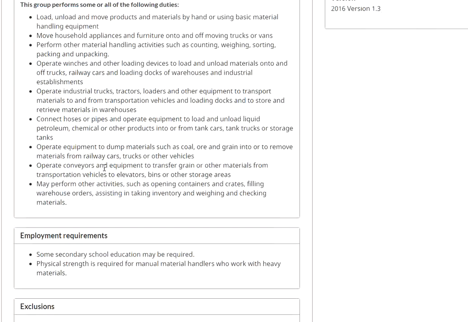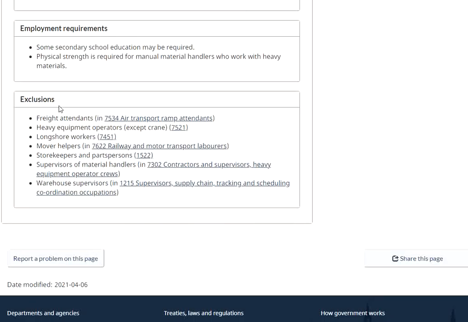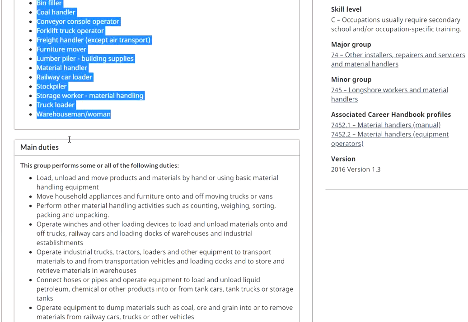And when you scroll down, you will be able to see the exclusions. So these are the job titles they have specifically said they would be excluding from here. Now if you're working as a freight attendant, you can go for 7534, because this is more close to air transport ramp attendants. Heavy equipment operators except cranes, 7521 is the NOC for this. Longshore workers, 7451 is the NOC for this, right? Mover helpers, right? So in case you are in this role, then this would be the NOC. They have clearly mentioned the exclusion, so this would be excluded from here.